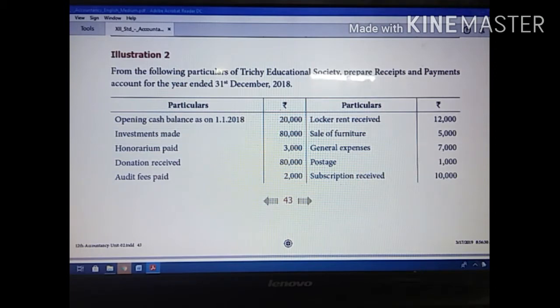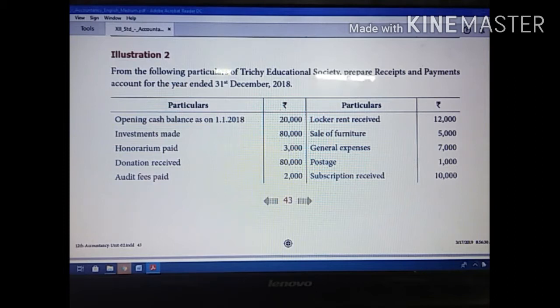So if you pay any amount as a remuneration to a non-regular employee, that is called honorarium. Honorarium is not in your format. That is the only difference between illustration 1 and 2.